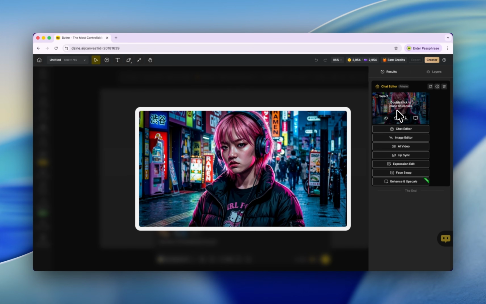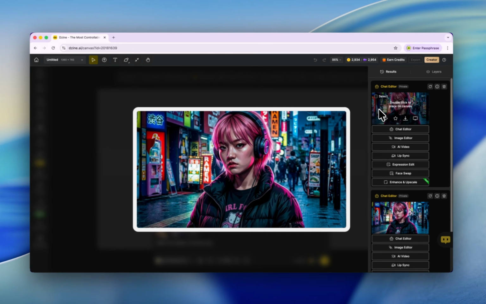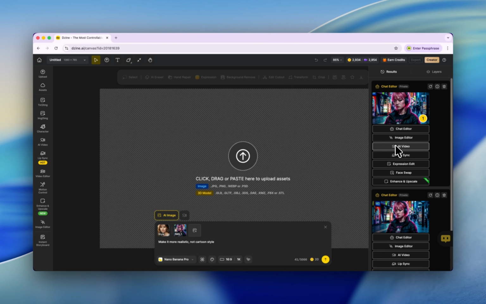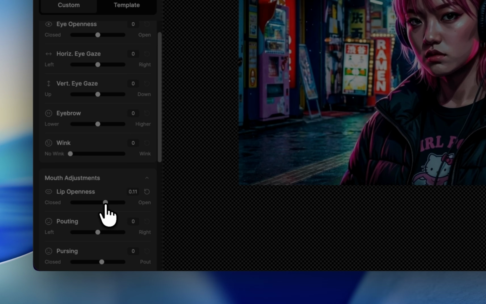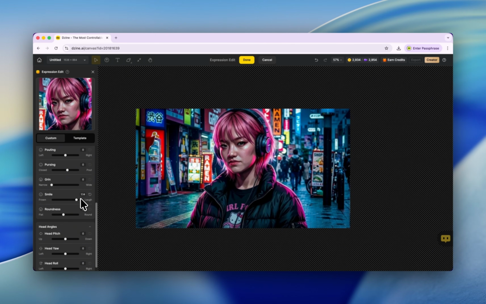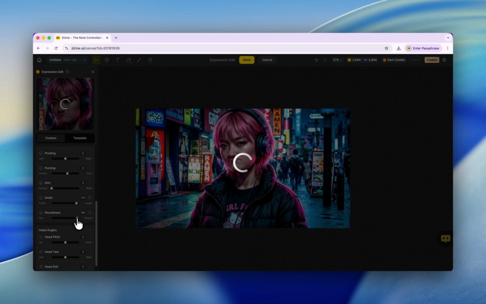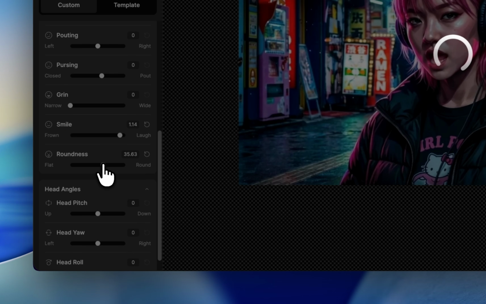Oh, here we go. Now we have a close look at this girl, right? And we can use this chat editor. Let's click here. Yeah, now it's more like it. And let's click here, AI video, and click expression edit again. Just likewise, you can tweak the expression of this girl. You may notice that on the left and right we have two texts, for example, closed and open. And you can turn on the smile easily, right? That's majorly thanks to the AI power. So now you can easily control expression.